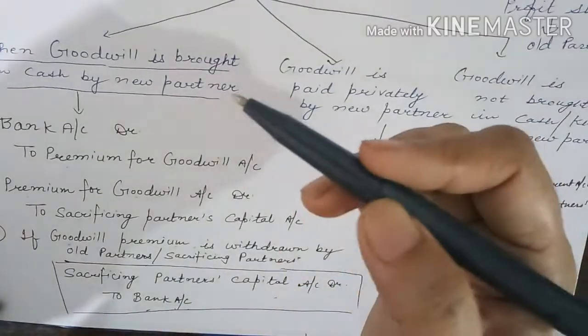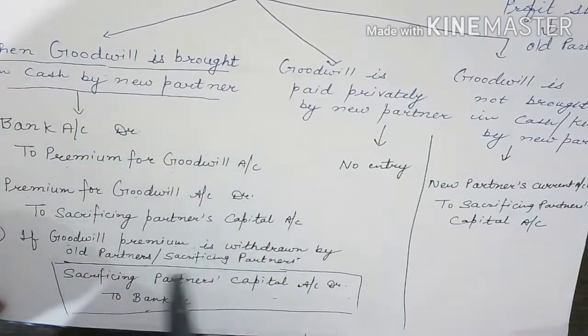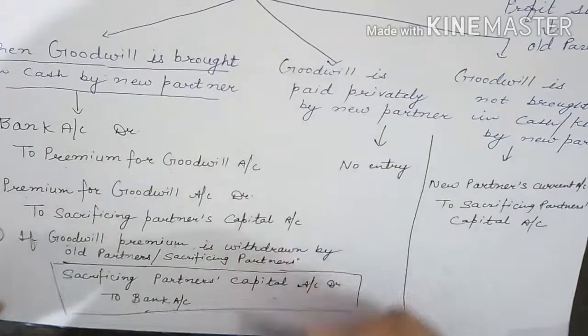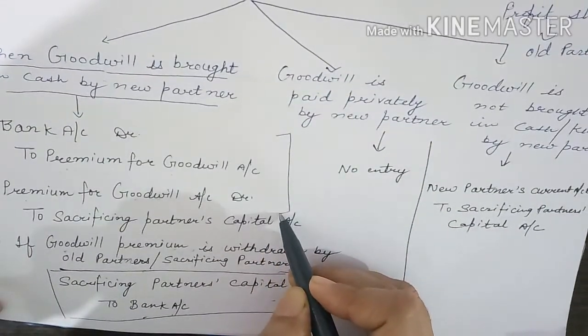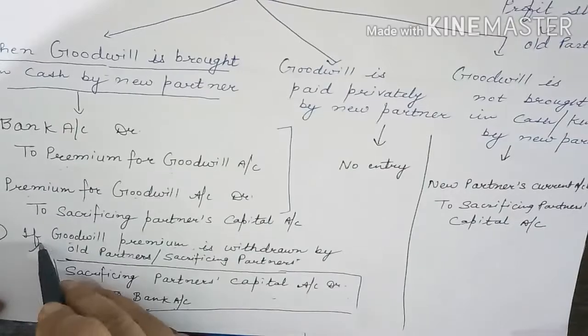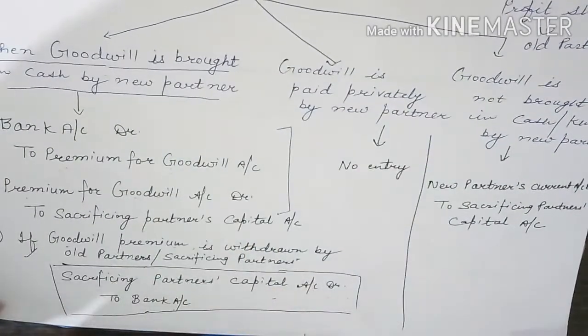So this is how you can solve when goodwill is brought in cash by the new partner. These will be the entries. These two entries will be passed when the goodwill is retained in the business, and when it is withdrawn. In addition to these two entries, we will pass one more entry.